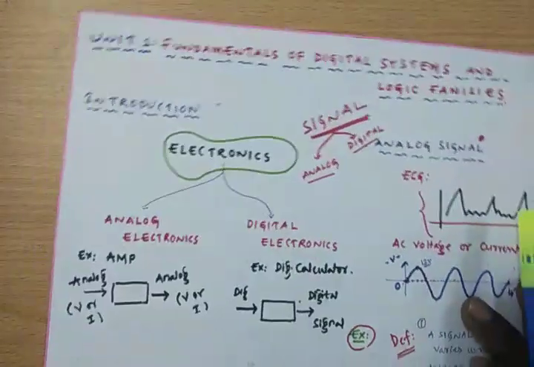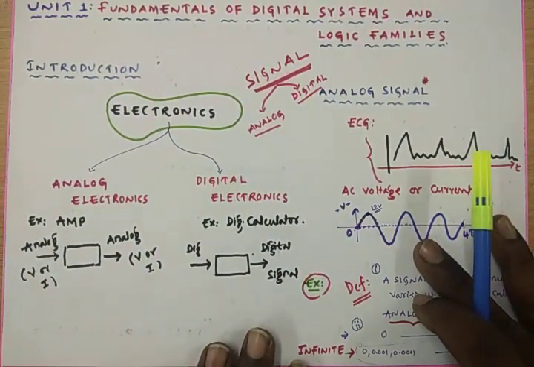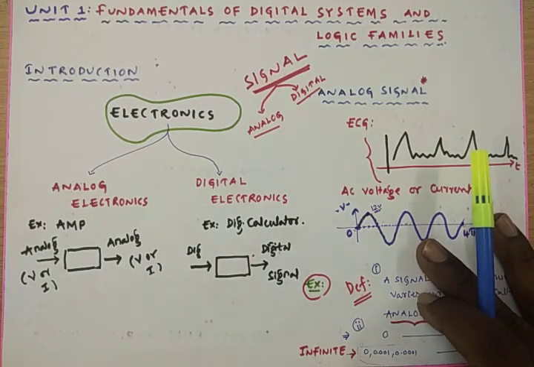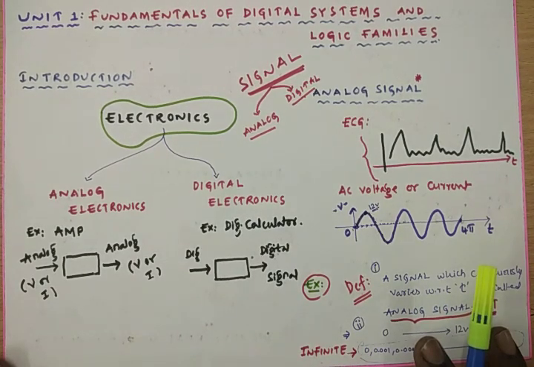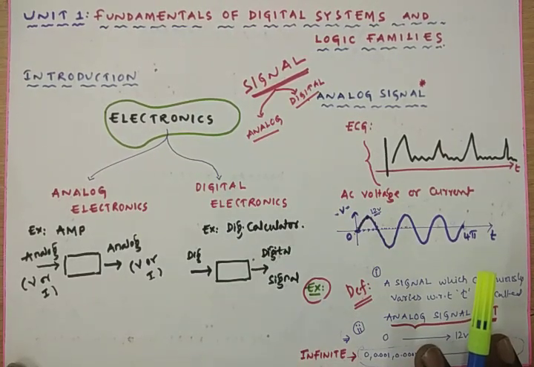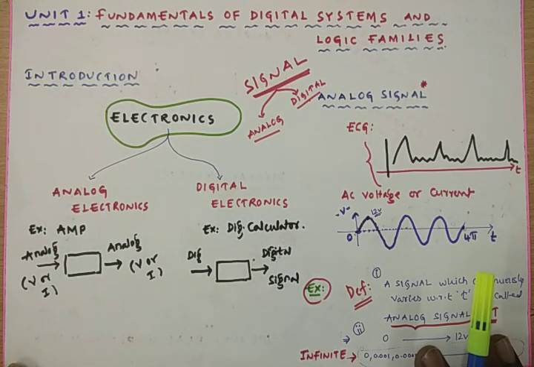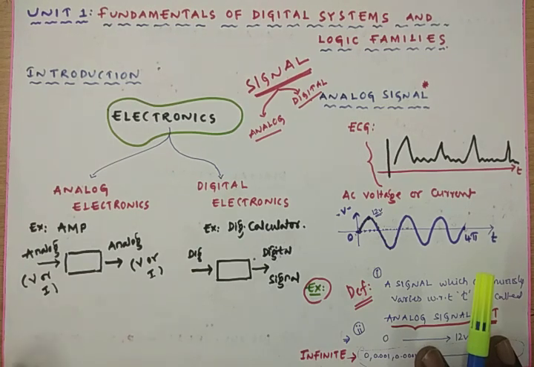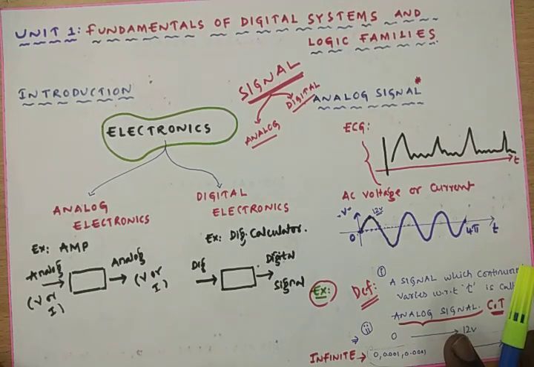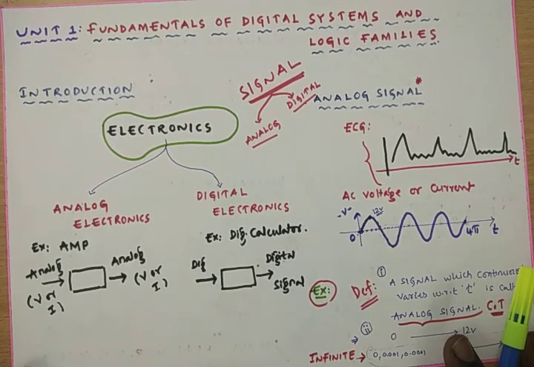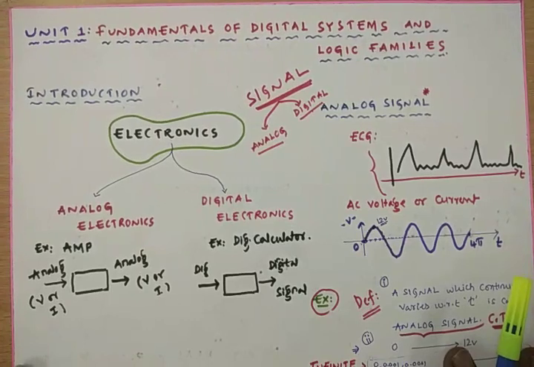With this, the first topic in the first unit is successfully completed, and in the next class we are going to discuss logic gates. Logic gates are the basic elements for any digital system. By using logic gates, we can realize any other digital system, so the basic building blocks of any digital system are called logic gates, and we are going to discuss them in the next class.